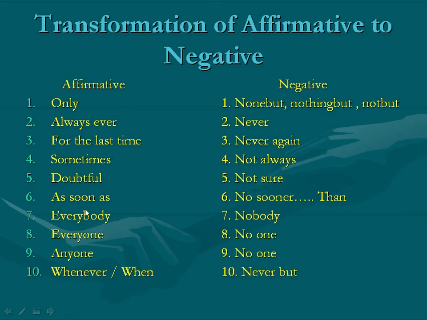As soon as, no sooner than. Everybody, nobody. Everyone, no one. Anyone, no one. And whenever or when, never but. In this way, this chart is very useful while making negative sentence of affirmative sentence.